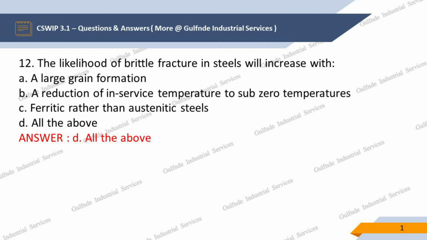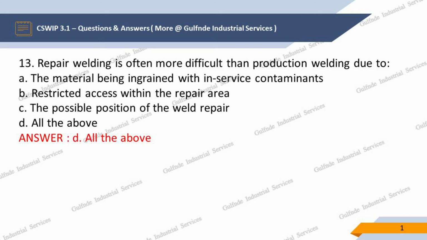Question 12. The likelihood of brittle fracture in steels will increase with, options are: A. A large grain formation, B. A reduction of in-service temperature to sub-zero temperatures, C. Ferritic rather than austenitic steels, D. All the above. Our answer is D. All the above.